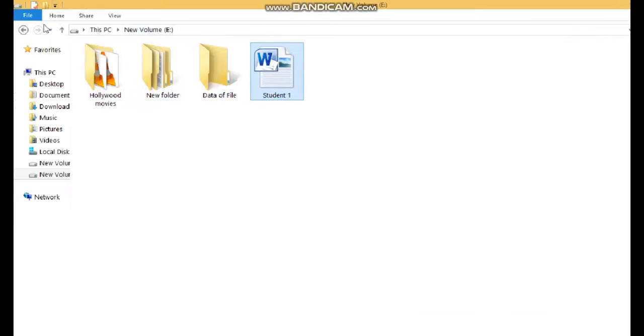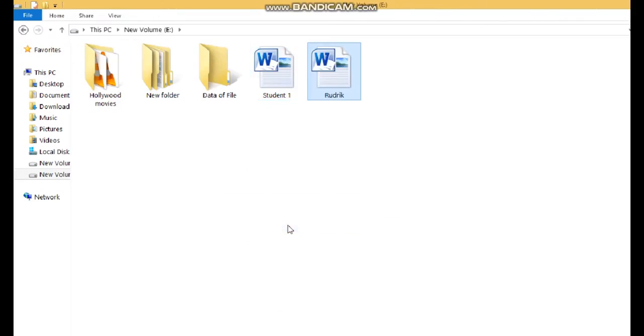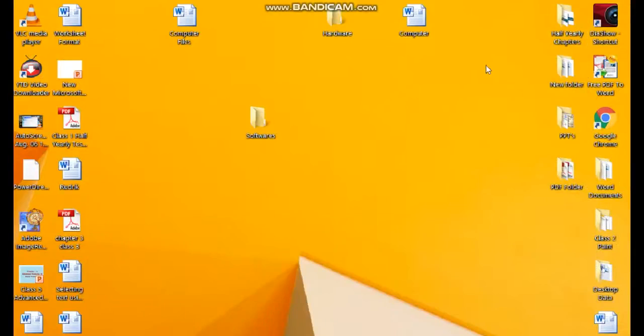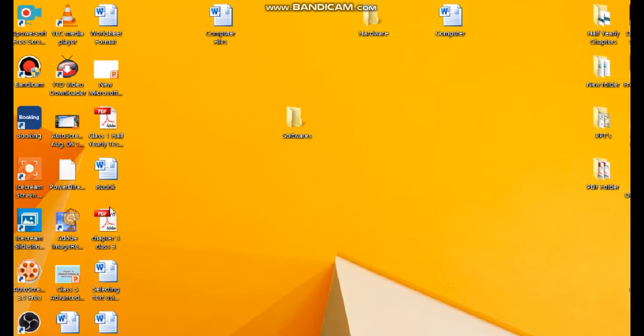Come to this location, like I am coming to the new volume E. It means E drive, and bring your cursor on the empty area. Then right click, okay, and from the drop down menu choose the paste option. See, your file is copied in the E drive. Now if you want to check, we can check that it is available on the desktop also. See here, this file is available on the desktop also.